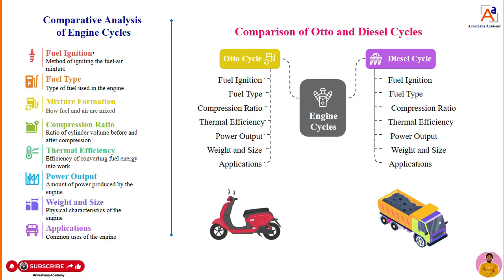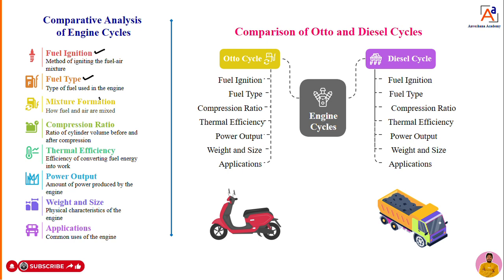When it comes to fuel ignition, we use a spark plug in a petrol engine, whereas in a diesel engine we use a fuel injector for fuel ignition to burn the fuel. Then the second option, fuel type. In a gasoline engine, an Otto cycle operated engine, we use petrol or gasoline as the fuel. But in a diesel engine or compression ignition engine, we use diesel as the fuel. We can take diesel, biodiesel or any other biogases.